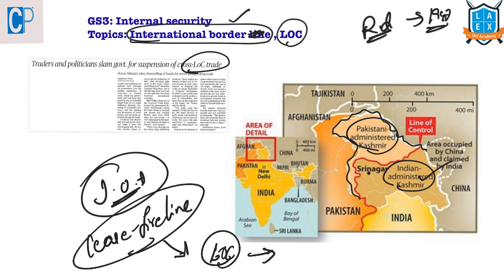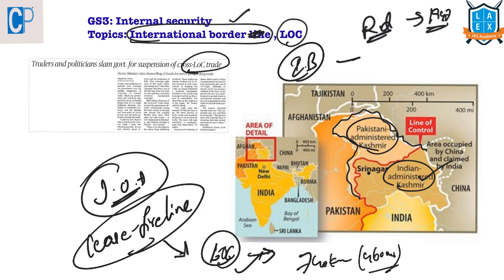So this line of control is the military borderline, military control line, which is considered as a de facto border. But the official border between India and Pakistan is this international border. This line of control is only a de facto borderline. And the length of this line of control is 740 kilometers, which is around 460 miles. Whereas this international border is around 2900 kilometers, which is around 1800 miles.